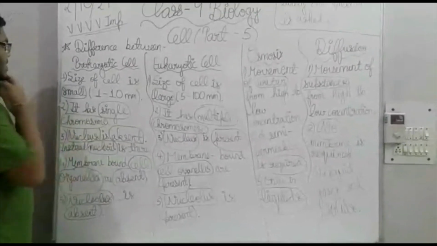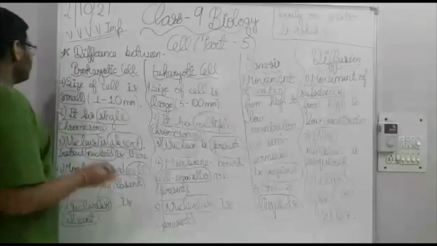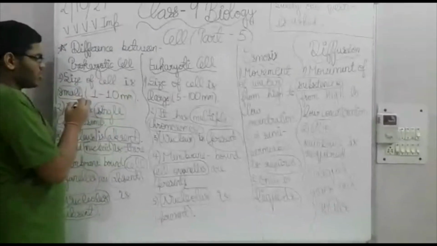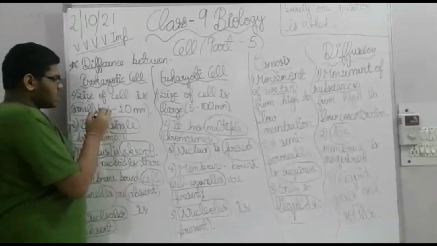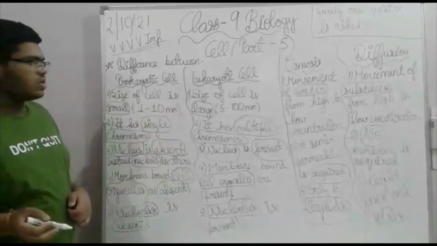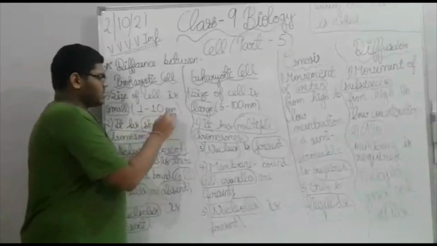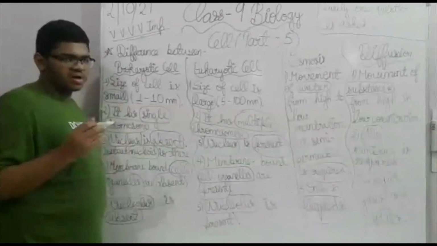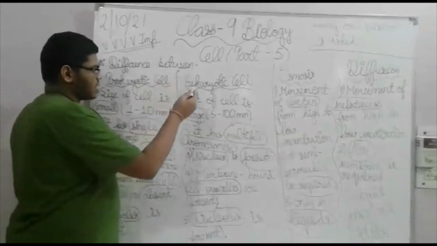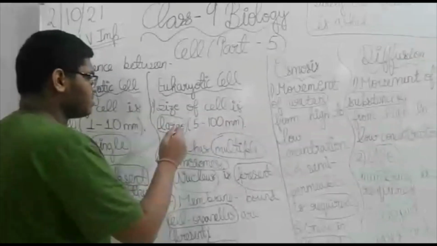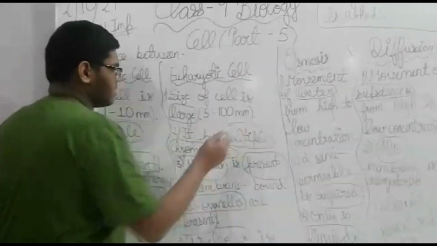First I will start with the difference between prokaryotic and eukaryotic cells. The size of a prokaryotic cell is very small, approximately 1 to 10 micrometers. You don't need to remember the exact figure, but you should remember that it is very small, so I also circled it. The size of a eukaryotic cell is large, 5 to 100 micrometers.